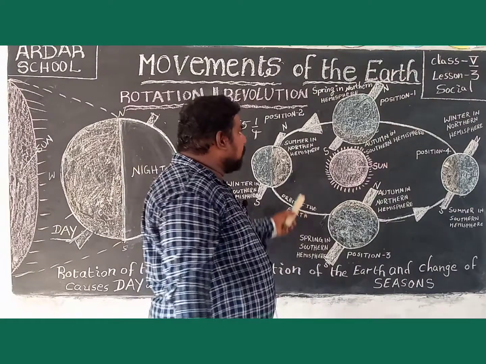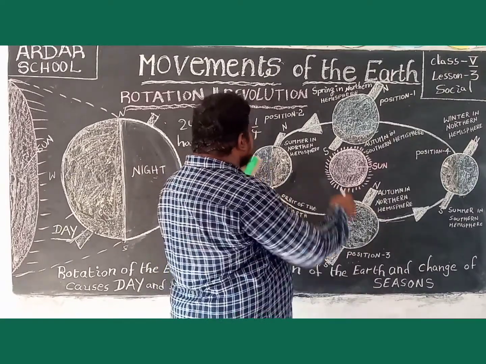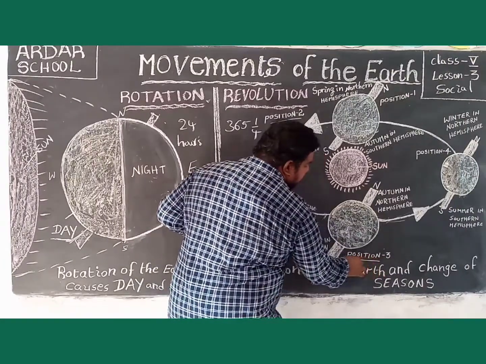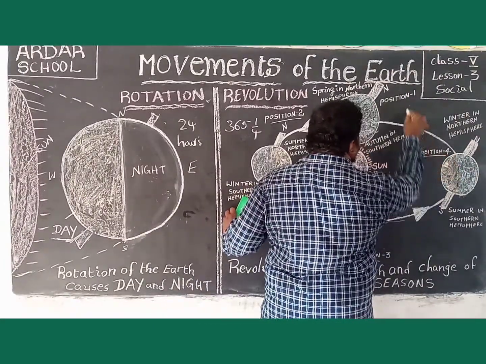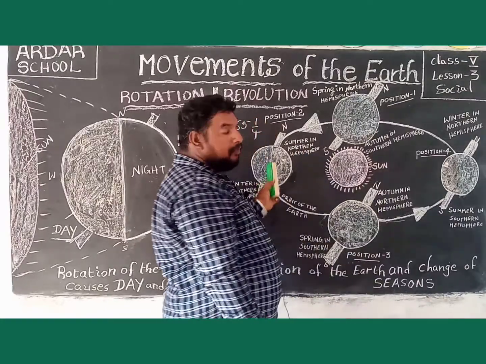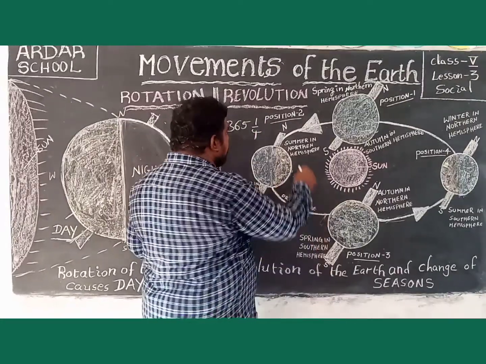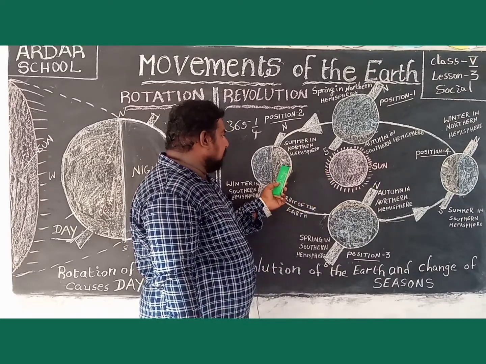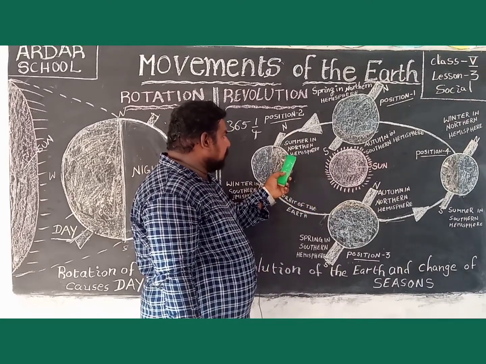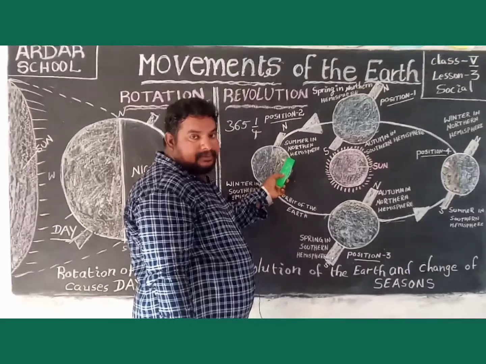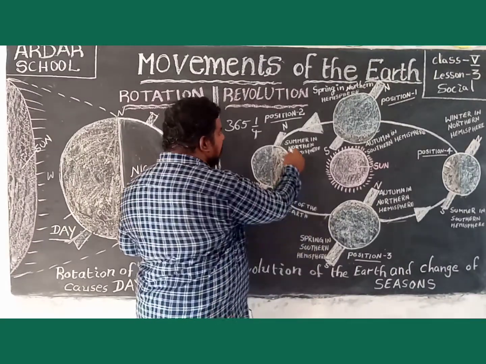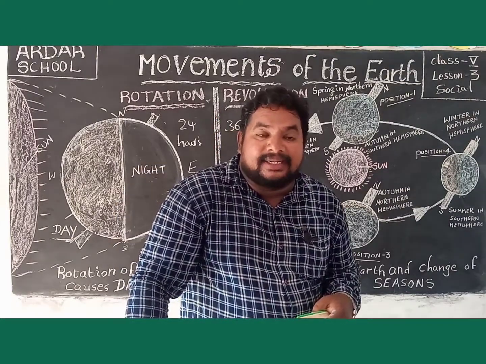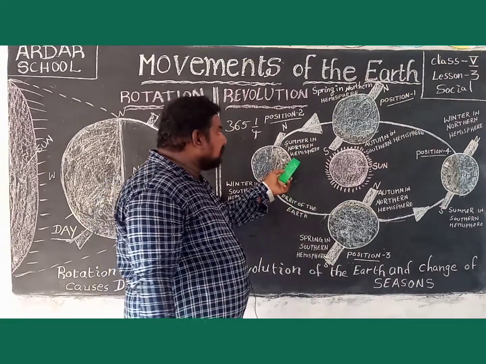You see the picture: position 2, position 3, position 4 and position 1. First, you see position 2. The northern hemisphere is tilted towards the sun, very near to it. The northern hemisphere is in summer. The North Pole is tilted towards the sun.